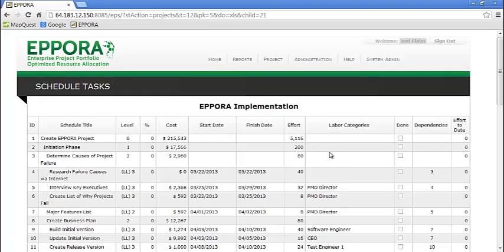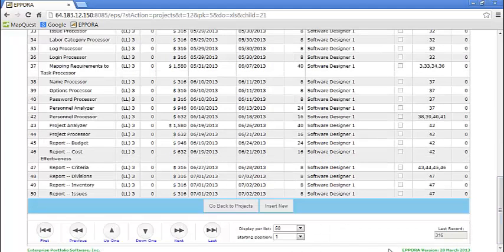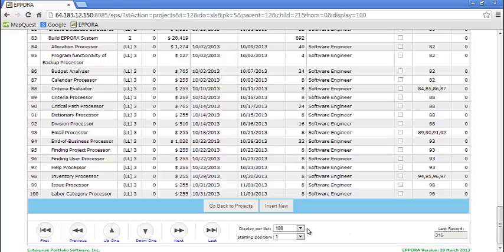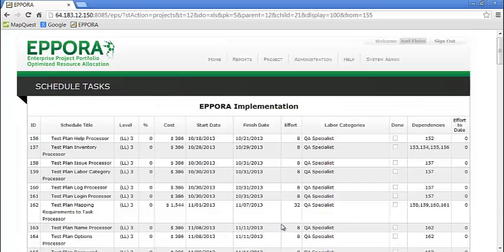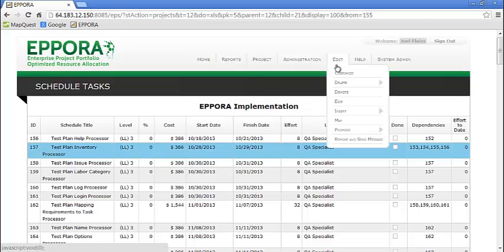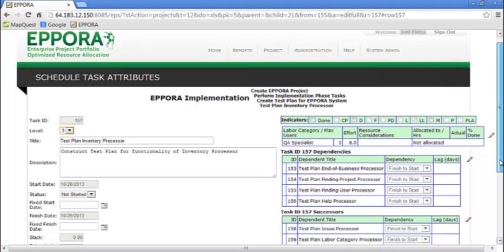we see a schedule here. We can scroll down the schedule, and we can change this from 50 to 100. If we go to the bottom of this, we can get a starting position of 156, for example. And we can look at the task there, and we can see the information that we want. If we select a particular task, we can then look at the details of that task and provide all the information that you want.